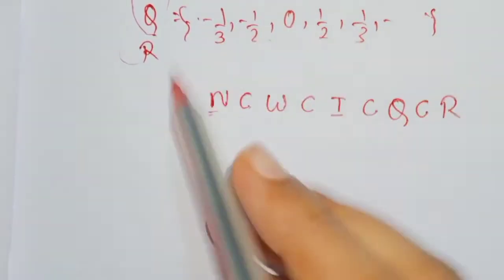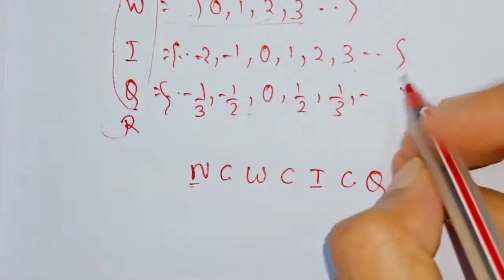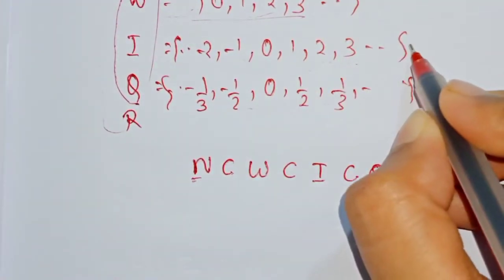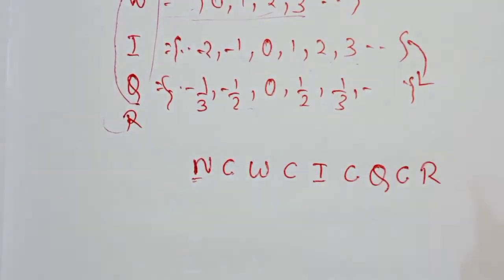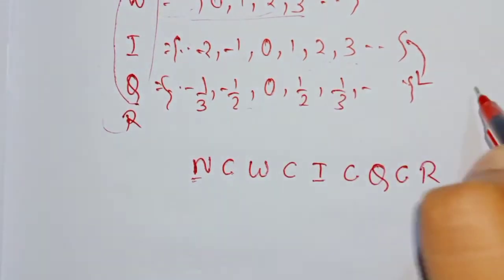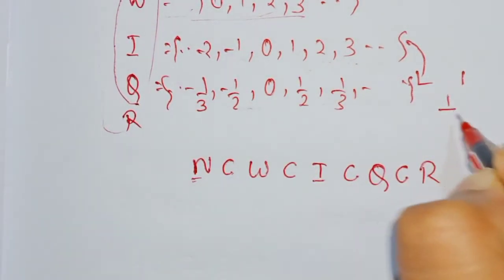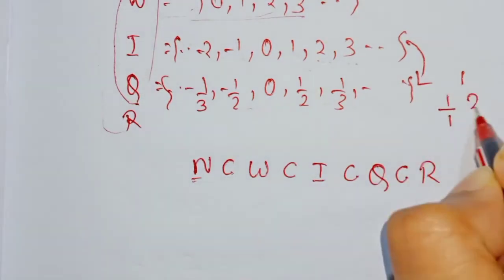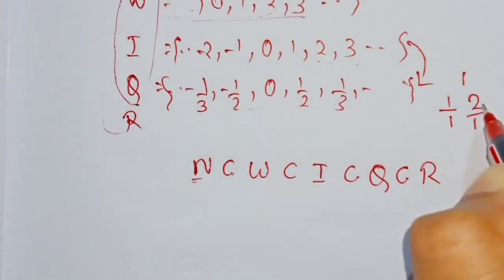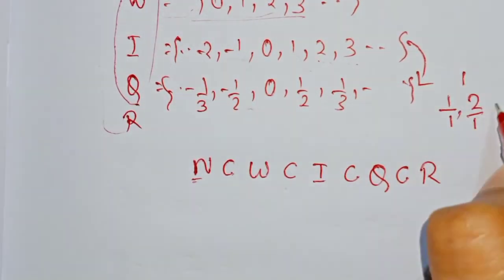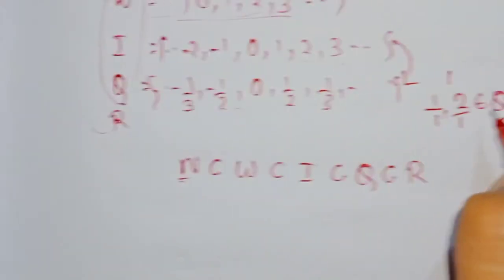And you will ask how all the elements of integers are present in rational numbers. We can write 1 as 1 upon 1, 2 as 2 upon 1, and this 1 upon 1 and 2 upon 1 belong to Q. Okay,